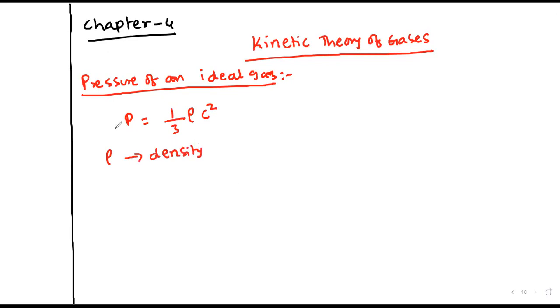Density means mass by volume, so pressure equals 1 by 3 mc square by volume.